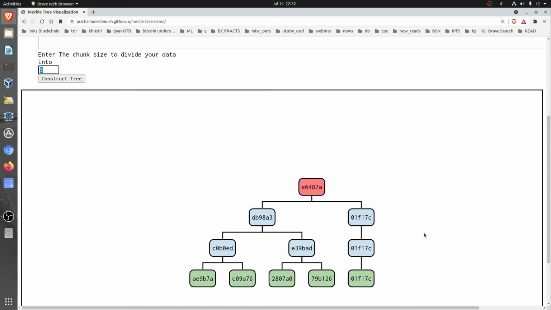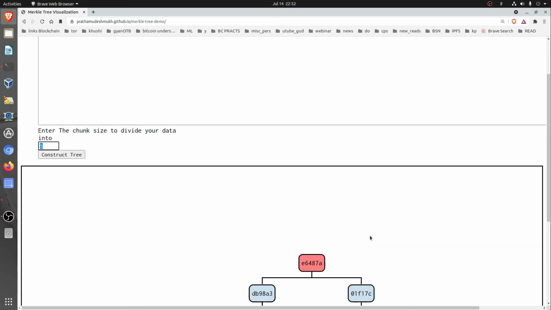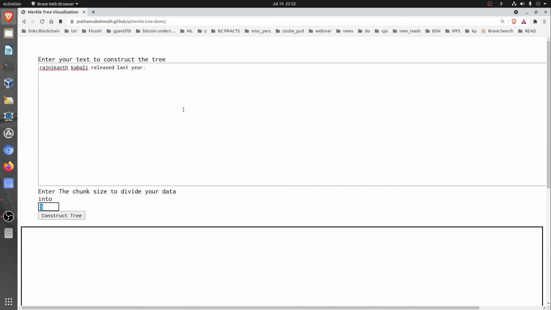So this thing has changed and this thing has changed. Therefore the Merkle root has changed. So the Merkle root basically ensures that there is no data modification anywhere down the roots, down the leaves. At any point of time, if a cyber criminal is able to make his way to modify or corrupt data, the Merkle root will immediately change, and the complete chain will come to know that there is some change.